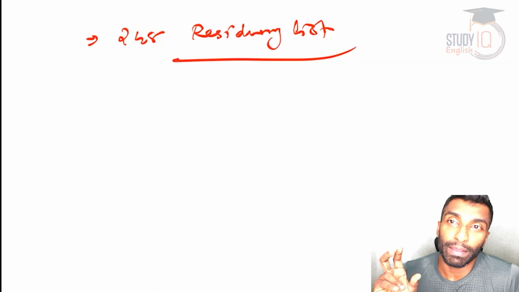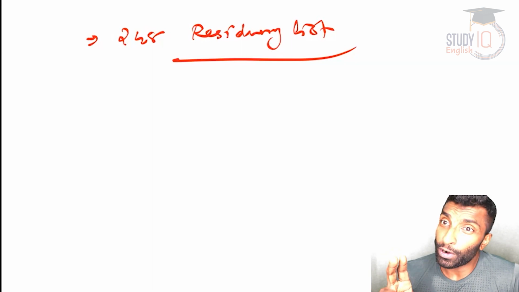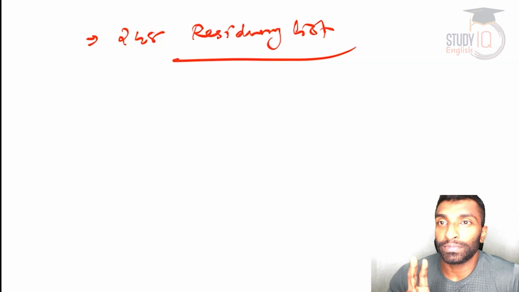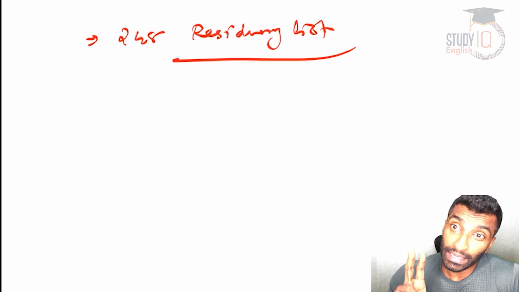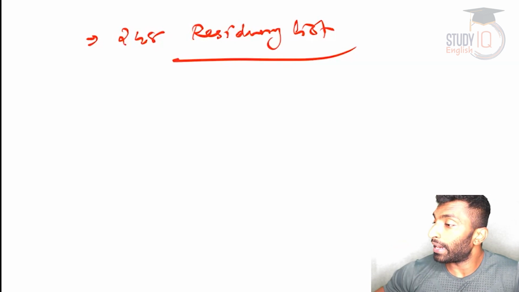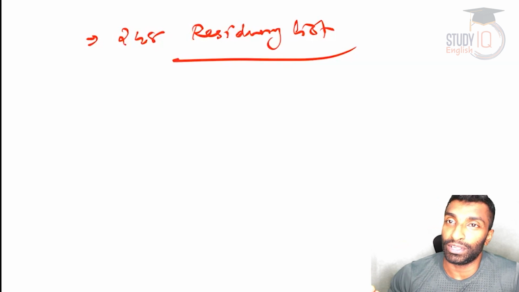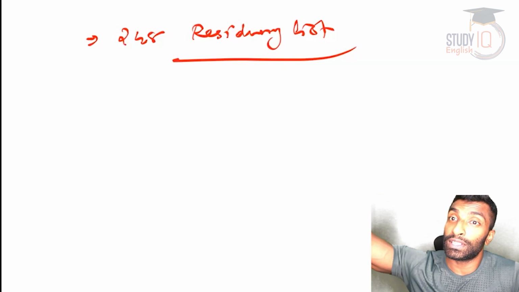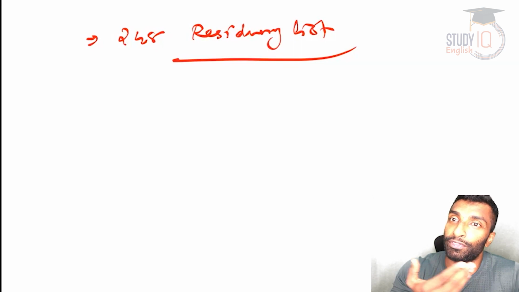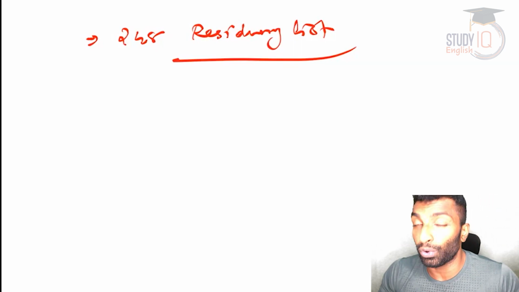And the union list itself has many items, not only that, it has important areas. Beyond that, the concurrent list also is under center control. Now, if something is not mentioned in these, because new areas are emerging, right? With time changing, things which were not mentioned in the Constitution at that point of time, new areas are getting added. So if you need to legislate upon that, who will take care of it?